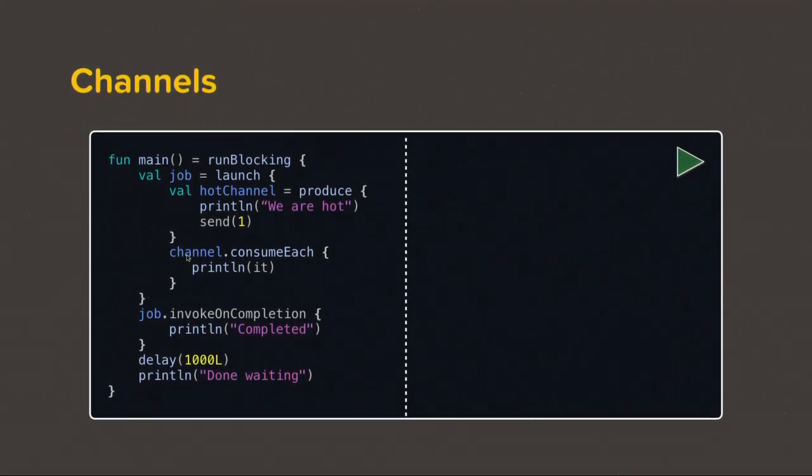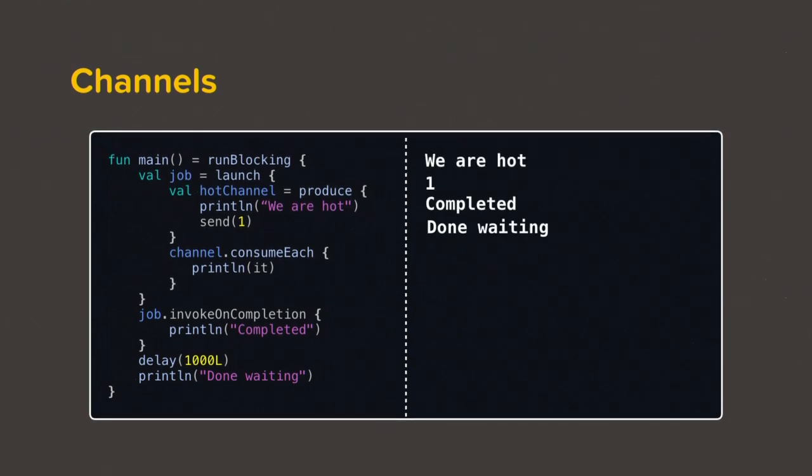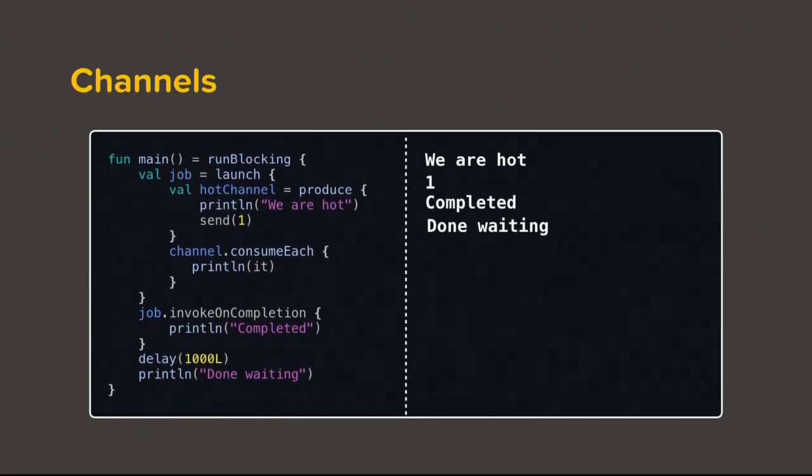So we put a channel.consume each this time. And you will notice, like last time, this completed was not called. So that particular coroutine kept on running. And this time, because we have consumed, then only this coroutine stopped. So you see that it is easy to make. It is a simple mistake that anybody can make.